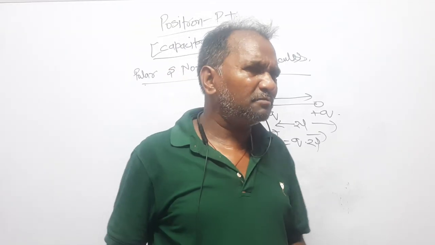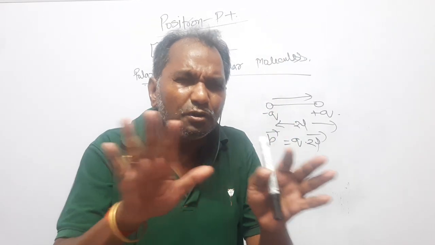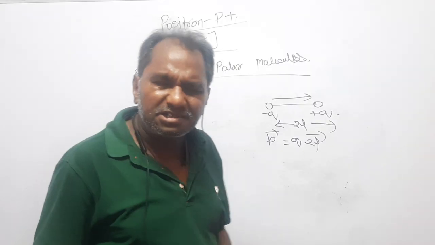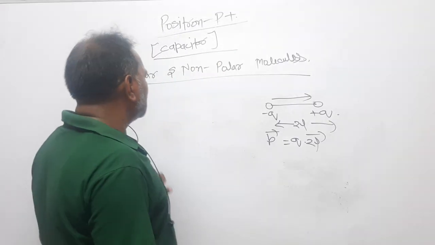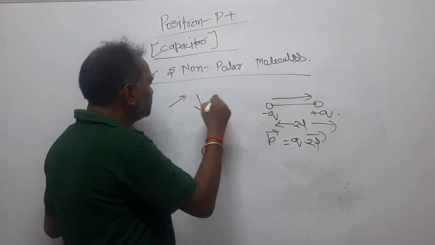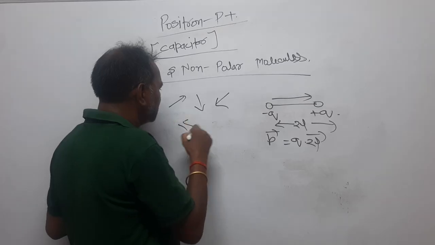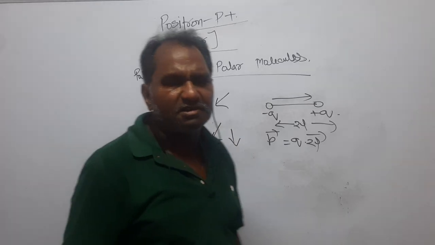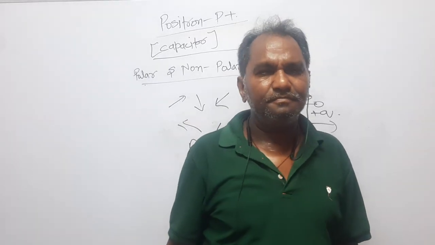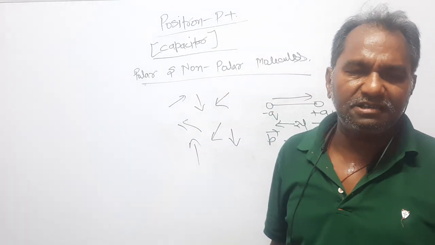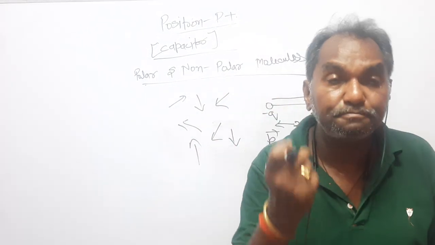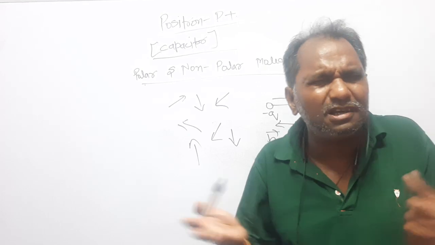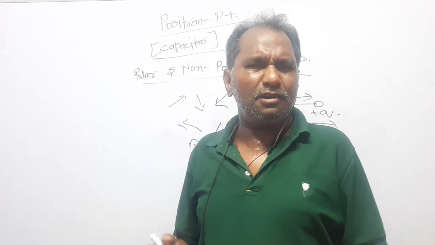But in the polar molecule, what happens if you do not apply the external electric field? Then the dipoles will be distributed like this, right? Their distribution is random. Their total impact is zero. What I have said is that if you do not apply the external electric field, in the absence of electric field, what to say of polar molecule, non-polar molecule?